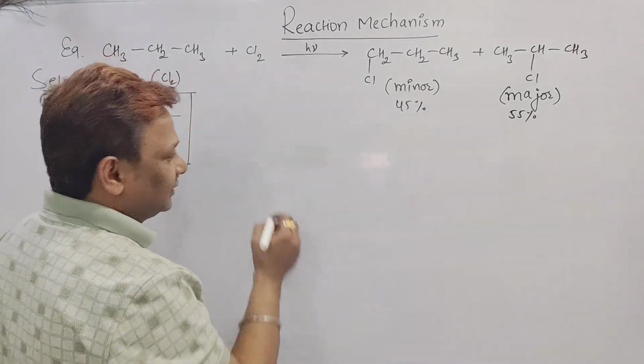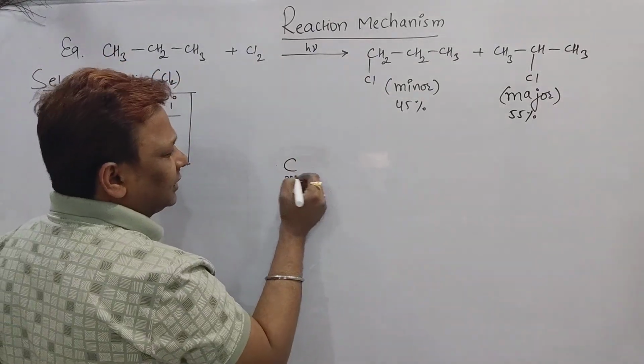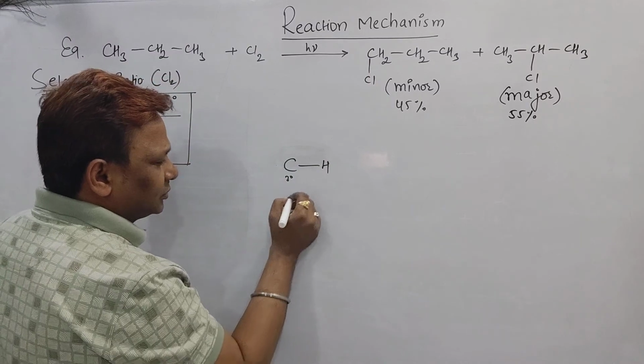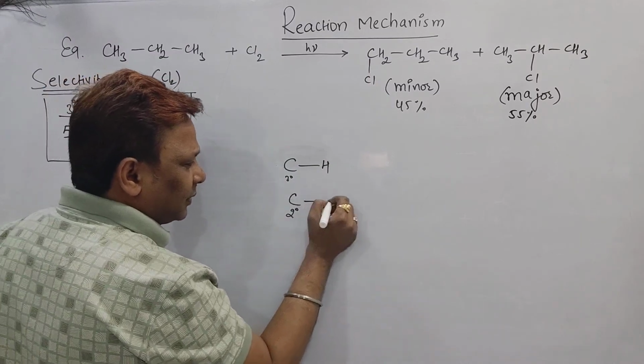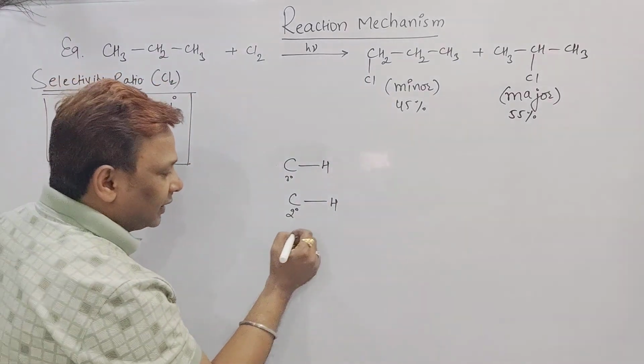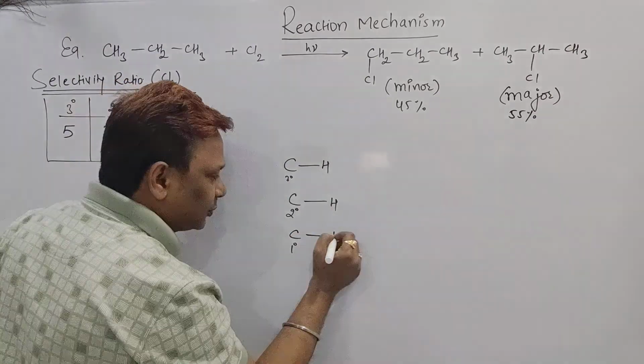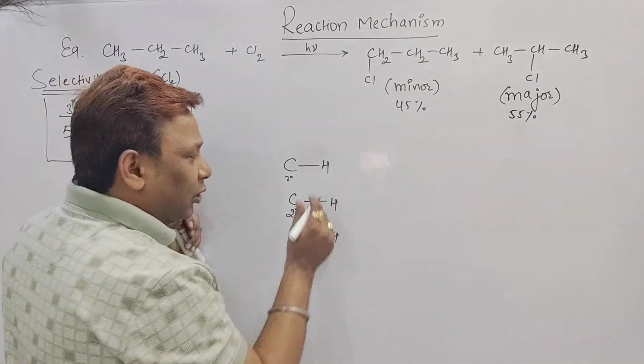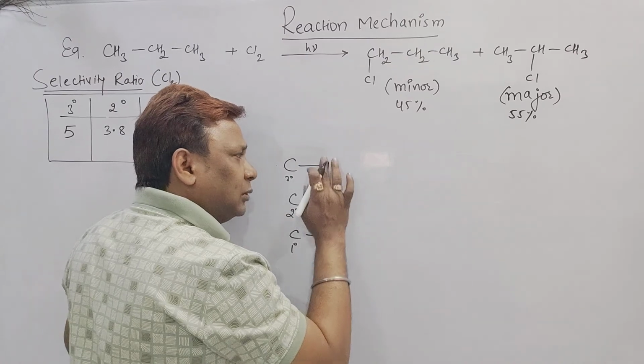I repeat again. Suppose I have a tertiary carbon bonded with hydrogen, a secondary carbon bonded with hydrogen, and a primary carbon bonded with hydrogen. I want to replace this hydrogen with chlorine.